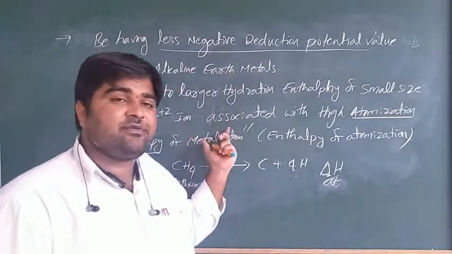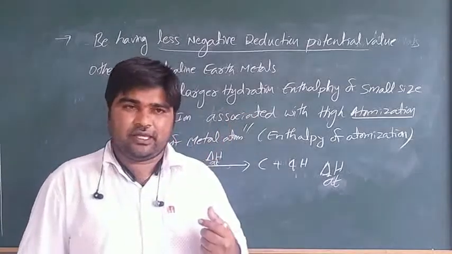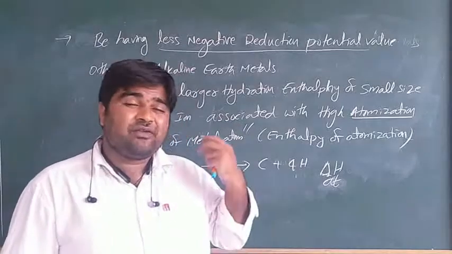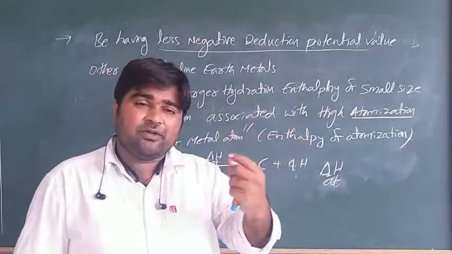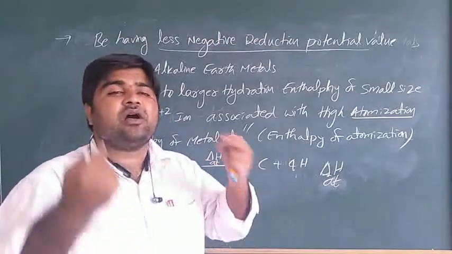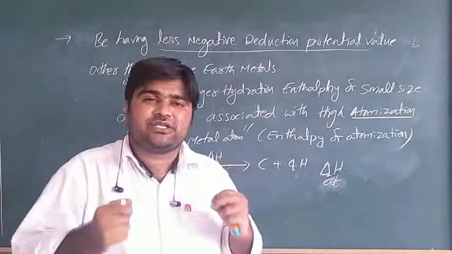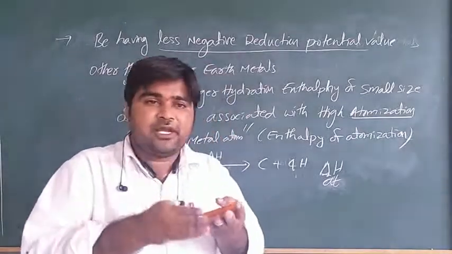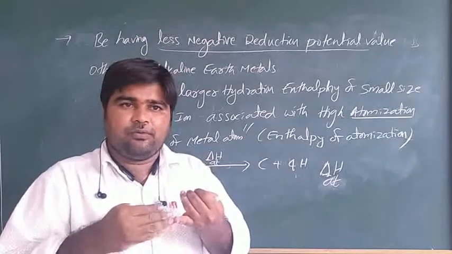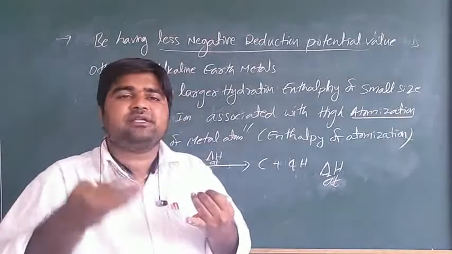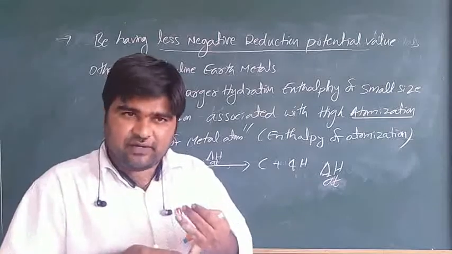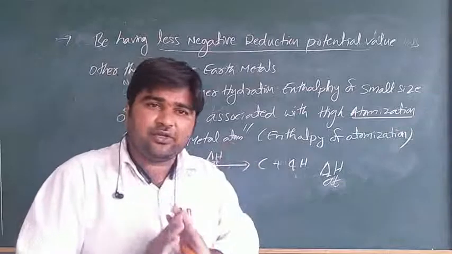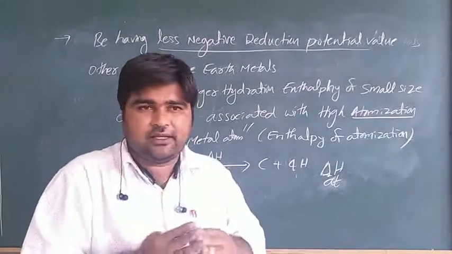So for example, take beryllium chloride. You convert it to beryllium atom and chlorine atom, so we require more energy, a large value of enthalpy of atomization. Due to that reason, and the higher hydration enthalpy of beryllium, as you already know, down the group the hydration enthalpy values decrease. Beryllium has more hydration enthalpy compared to the alkaline earth metals below it. I already gave clarity about hydration enthalpy.